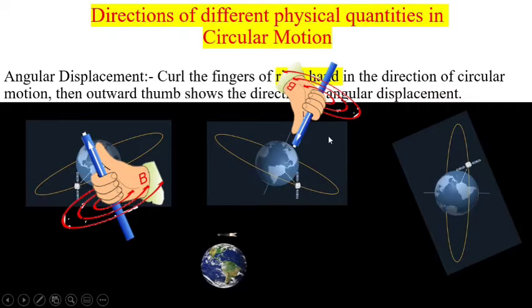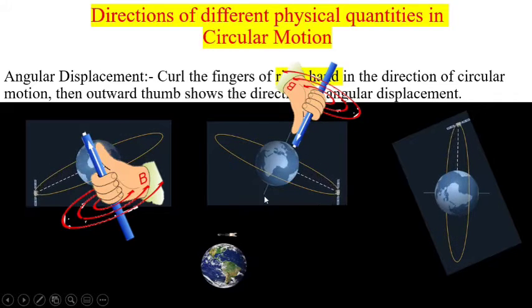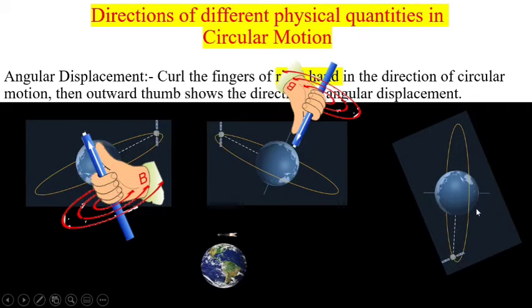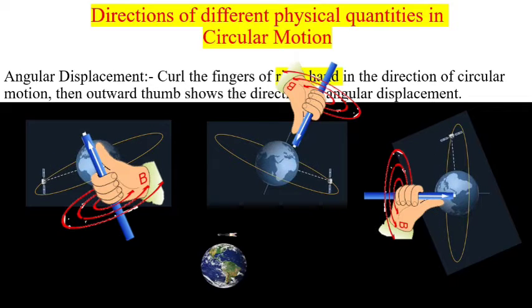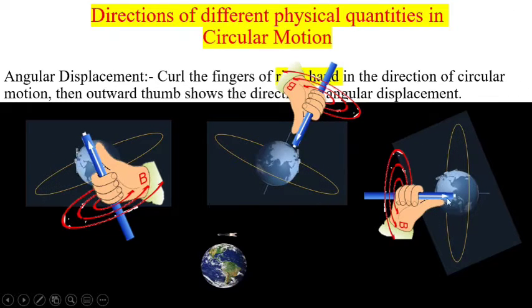In the second example also, this is again the right hand and the curled fingers are indicating the direction for this satellite. So this way the direction for this satellite is the downward direction. Here again, you can imagine that the direction is towards the right side. You should imagine the right hand in this plane and your curled fingers should indicate the direction for circular motion. Then the outward thumb will indicate the direction for angular displacement.